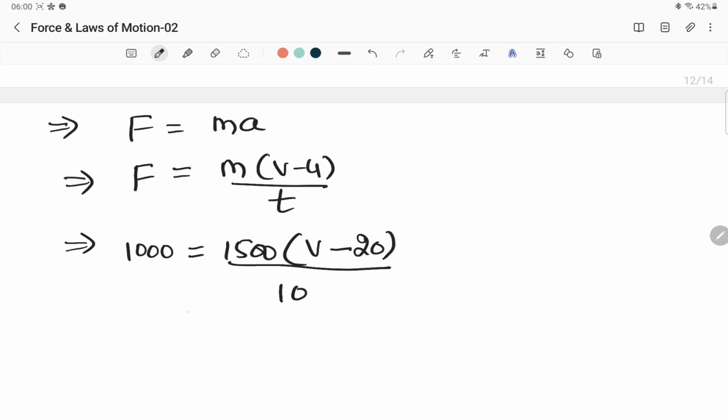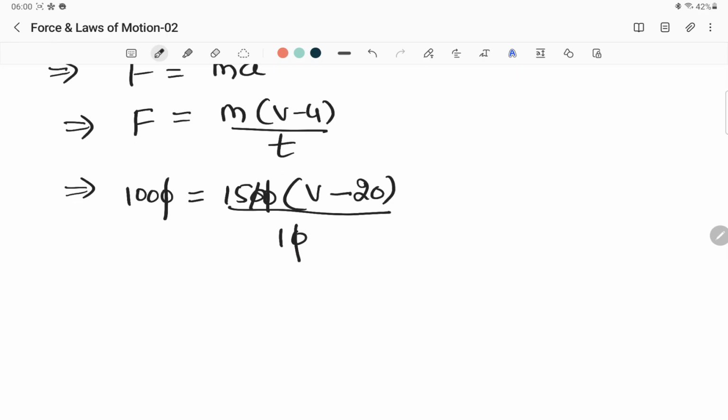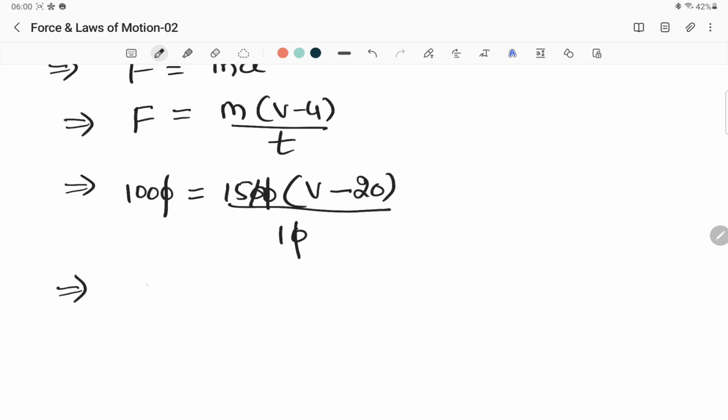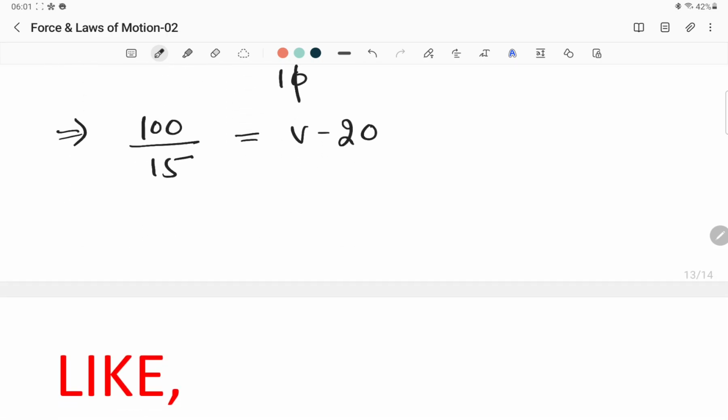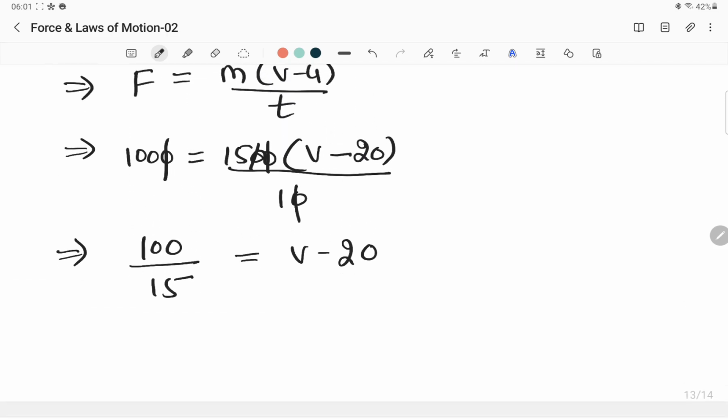Here what will happen? Look at this. This 0, this 0, they'll cut off. This 0, this 0, they'll cut off. Let me keep 100 here only, and let me bring this 15. It becomes divided by 15, and that is equal to v minus 20. Now how to do this calculation? You can easily do it, no?